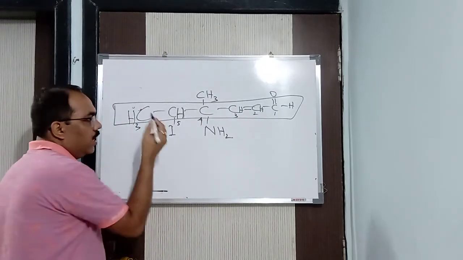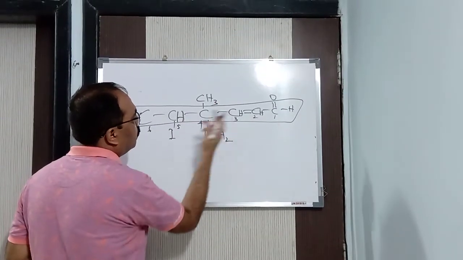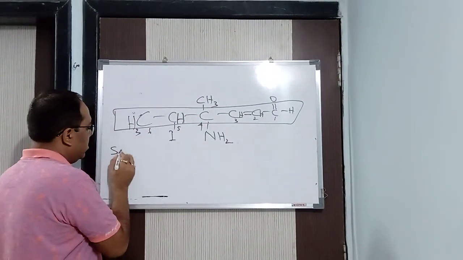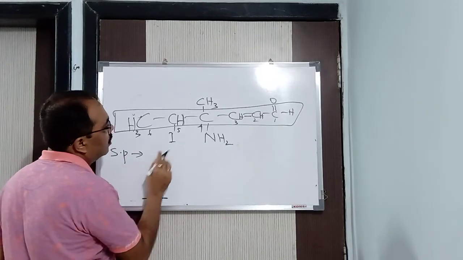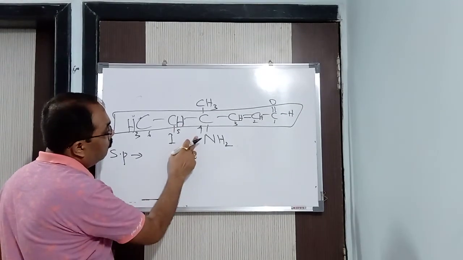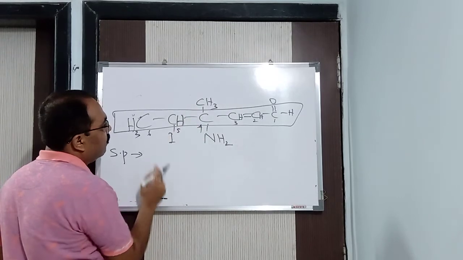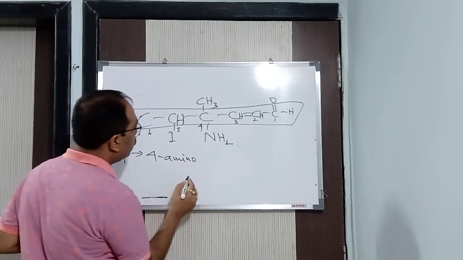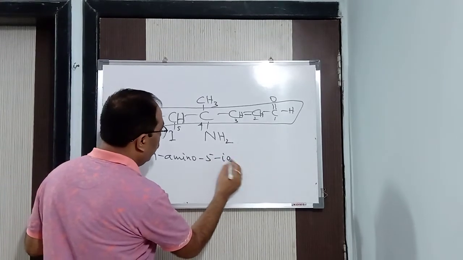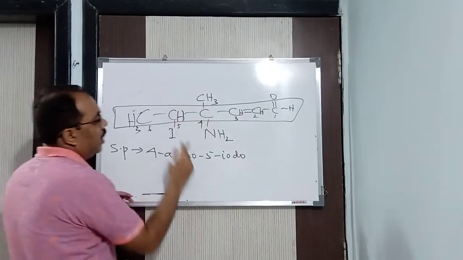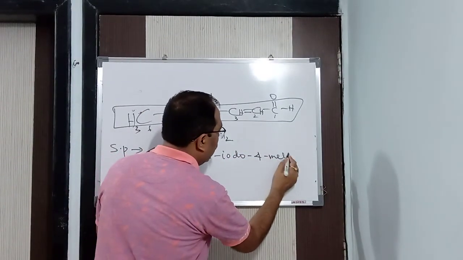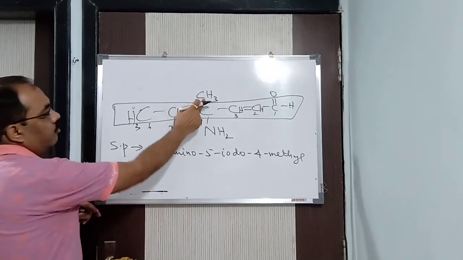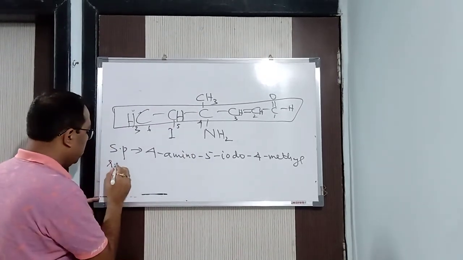Got it? Now all these are prefixes. Now see how to write the name. First is your secondary prefix, in alphabetical order. I have to write it down: 4 amino, 5 iodo, and 4 methyl. Anything I have left? No. 4 amino, 5 iodo, 4 methyl. Correct. Next is your root word.